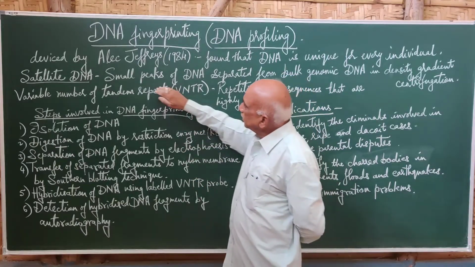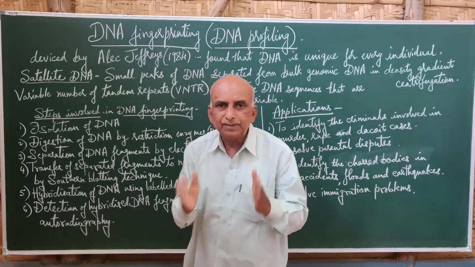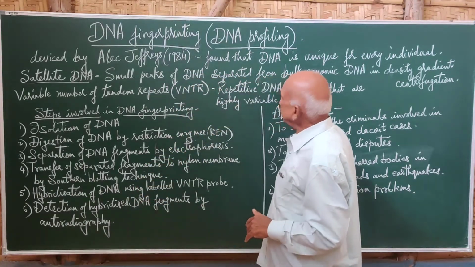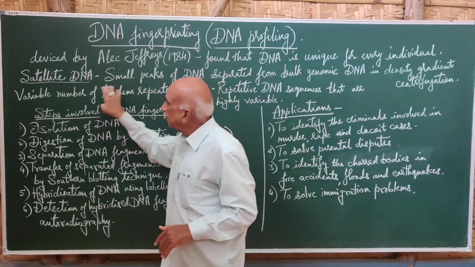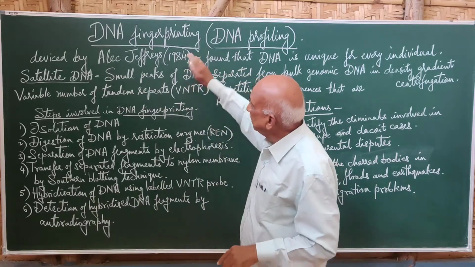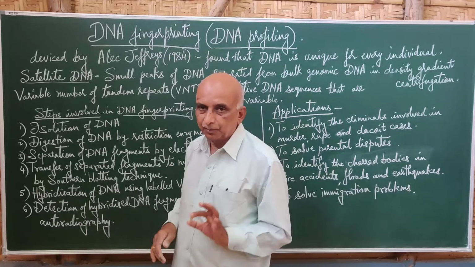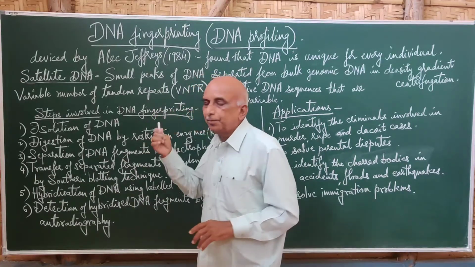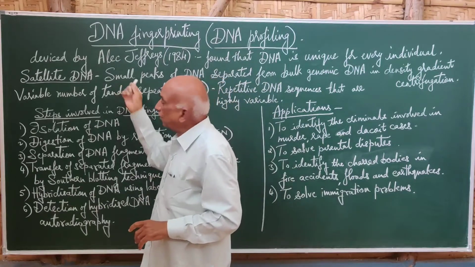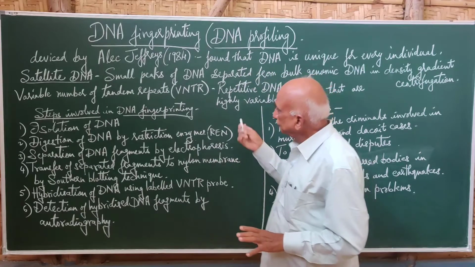We just have to understand that the smaller peaks of DNA separated from the bulk genomic DNA are called satellite DNA. This satellite DNA is very important in DNA fingerprinting. That much we should know. How the peaks are obtained, we are not supposed to study. So the small peaks of DNA, called satellite DNA, are important.